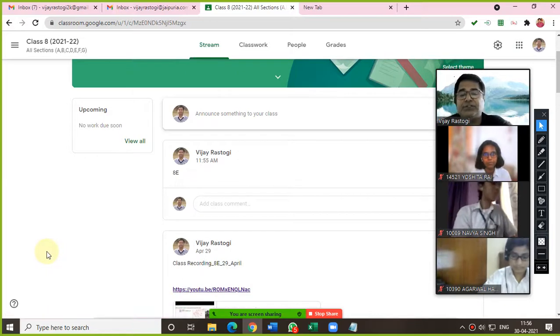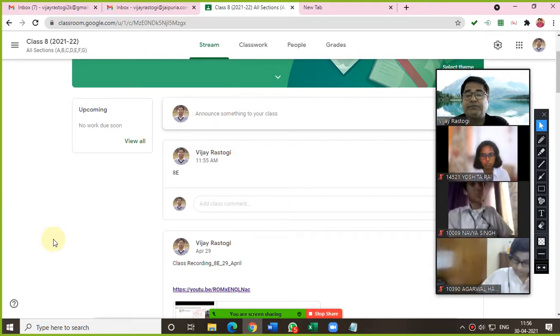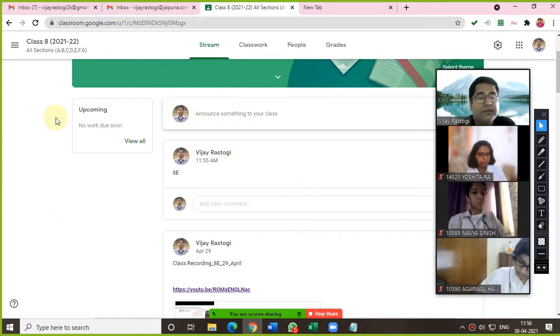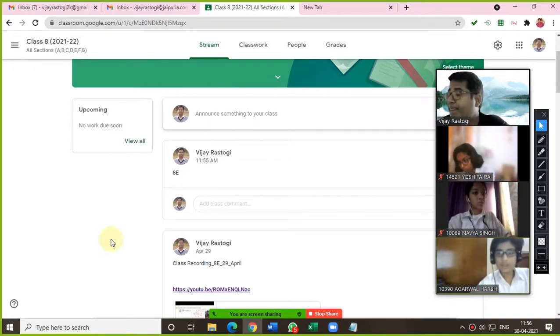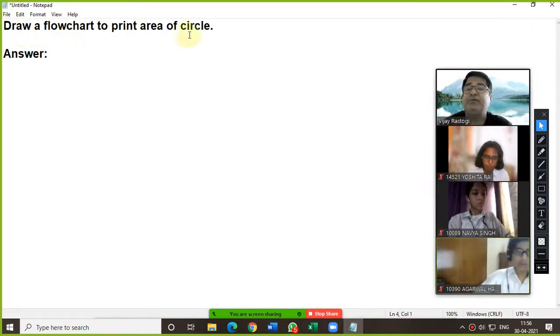Please share the solution, everyone, those who have done. Anybody has shared? So what is the question? The question was, draw a flowchart to print area of circle.